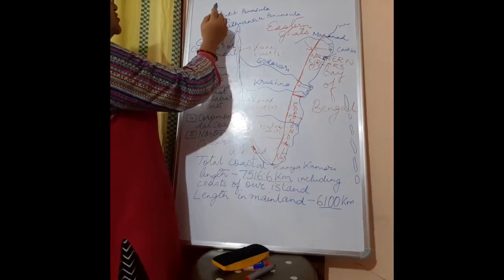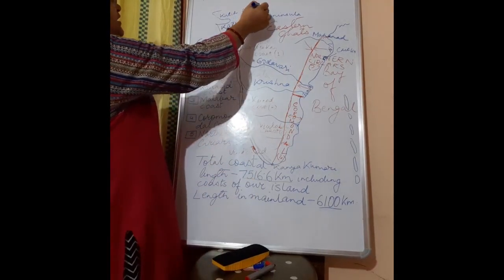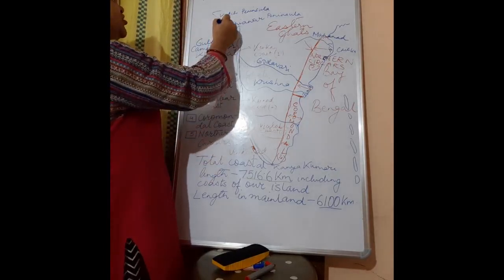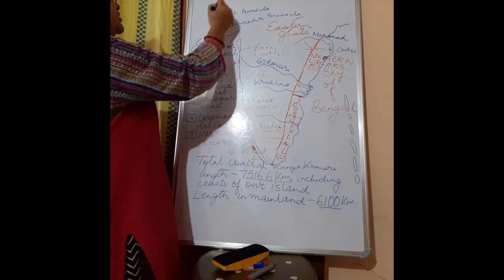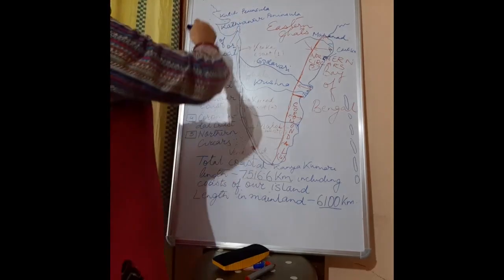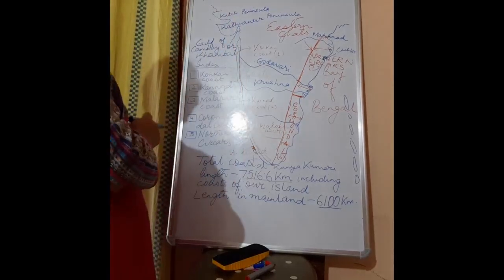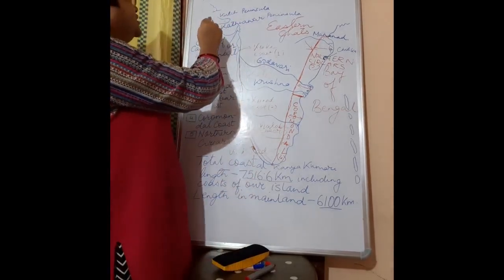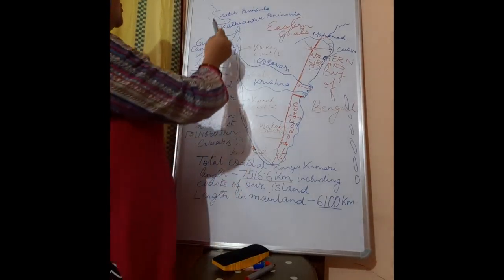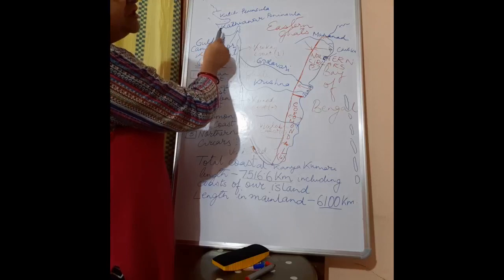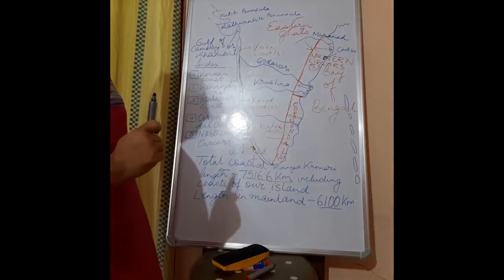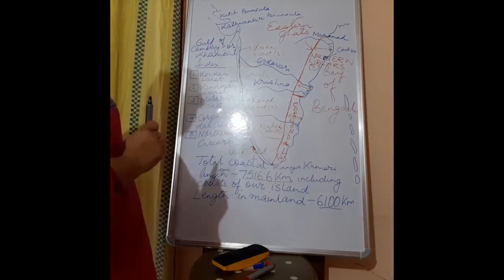This Kutch Peninsula, children, is known as a peninsula because there is water on 3 sides. Here there is water, here there is water, and this part also there is water. Pakistan is there in this portion. So there is water on 3 sides, so it is a peninsula. Similarly for Kathiawar also there is water here, here, and here. Because of the presence of water on 3 sides, it is known as a peninsula.